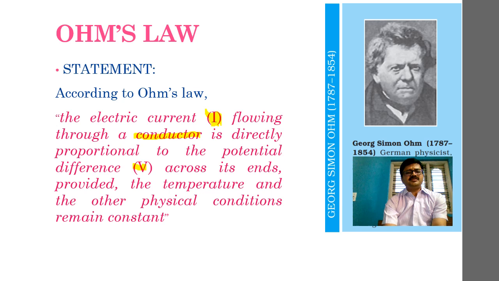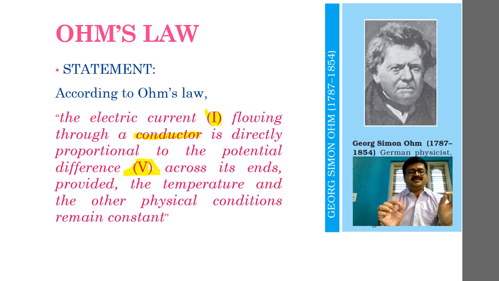That potential difference, let us consider it as V. So capital V across its ends. Suppose I take a conductor and measure the potential across both ends, then the difference in the potential between these two ends is the potential difference, and in common man's language it is also called voltage.